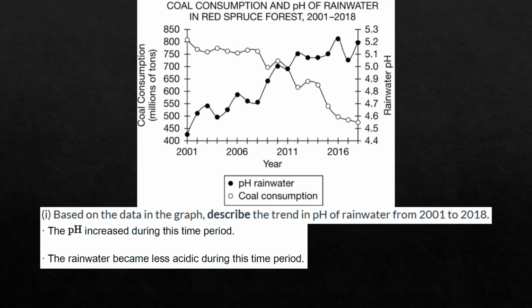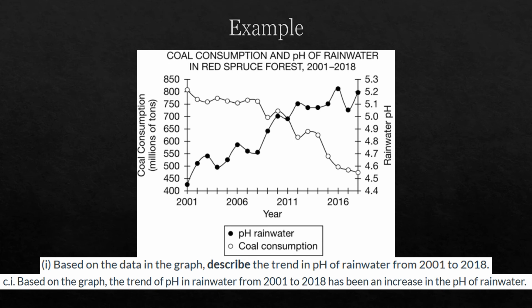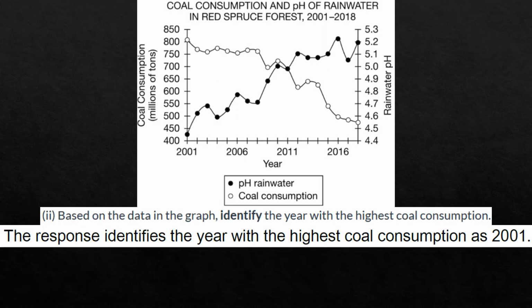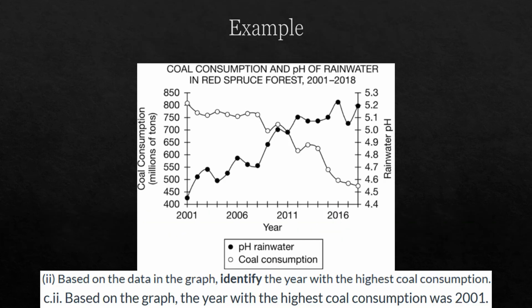Number 1. So a good answer is that the pH increased during this time period. A student's example: Based on the graph, the trend of pH in rainwater from 2001 to 2018 has been an increase in the pH of rainwater. Very good. So the answer to number 2, we took a look at the coal consumption and we want the highest. So the highest for coal consumption, which is the white dot, is the year 2001. Let's take a look at the perfect answer. Based on the graph, the year with the highest coal consumption was 2001.